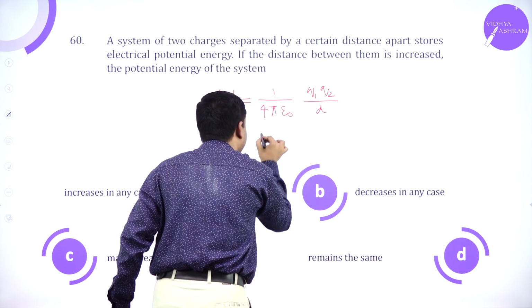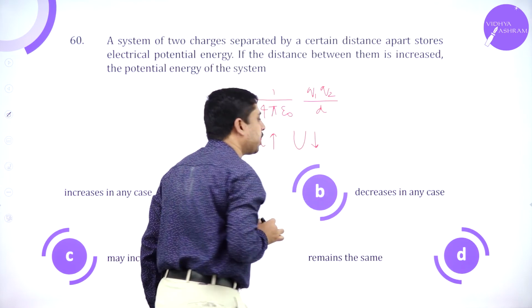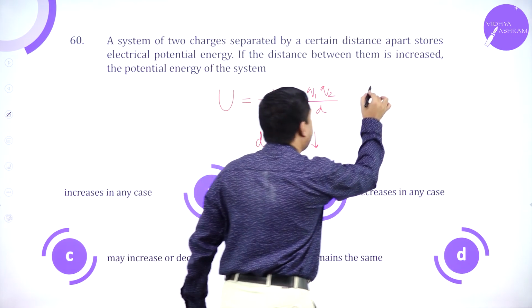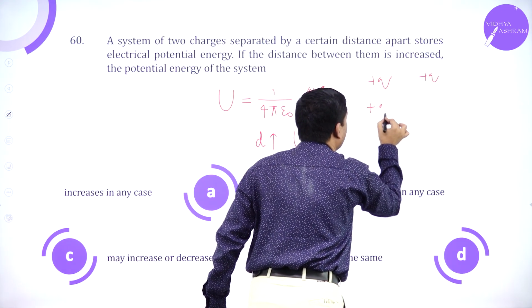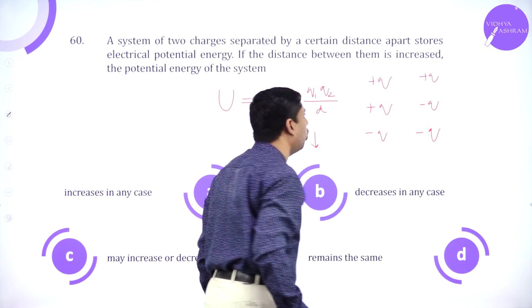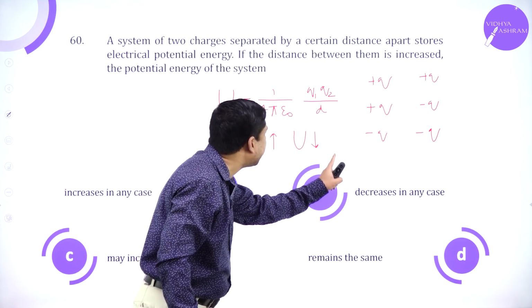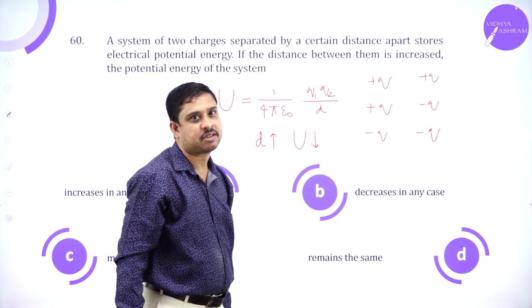From this expression, as d increases, potential energy should decrease. But what if I have two like charges, plus Q and minus Q, or both of them minus Q? So here it may increase or decrease depending upon the polarity of the charges.